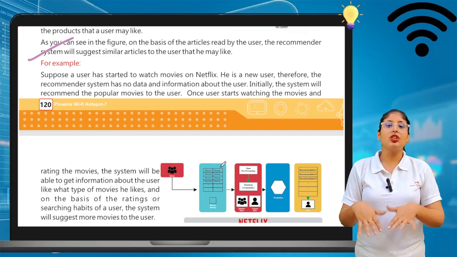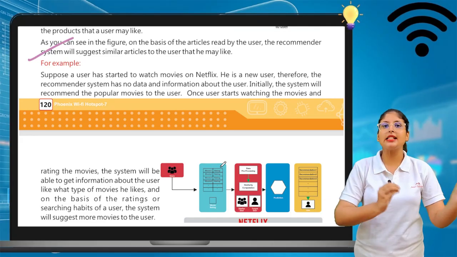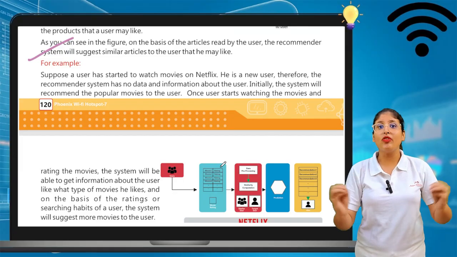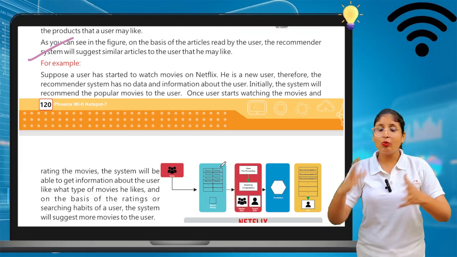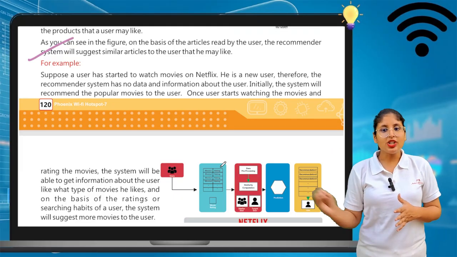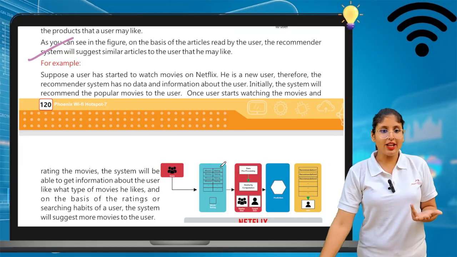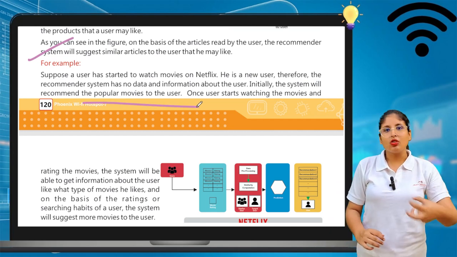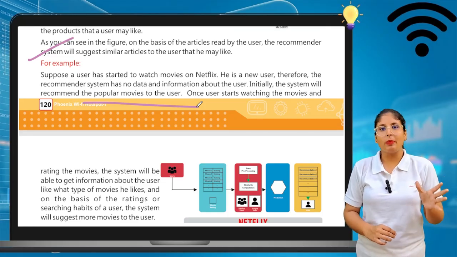But when I use this app continuously, the system learns my likes and dislikes: this movie I like the most, this movie I don't like. So initially the system will recommend popular movies to the user. When I'm a new user, they give me very famous or popular movies because they are not sure about my preferences.